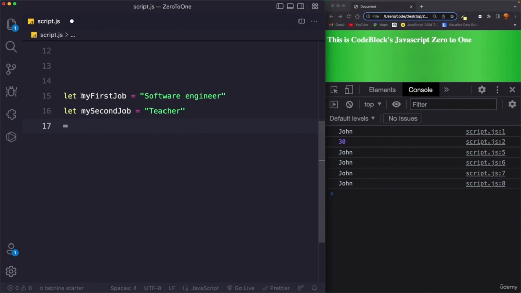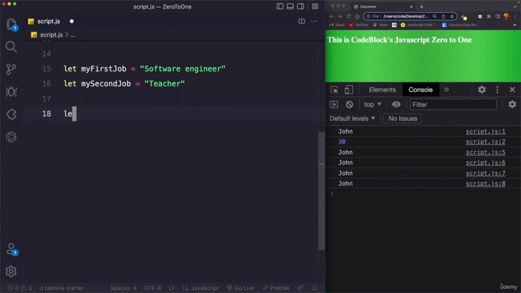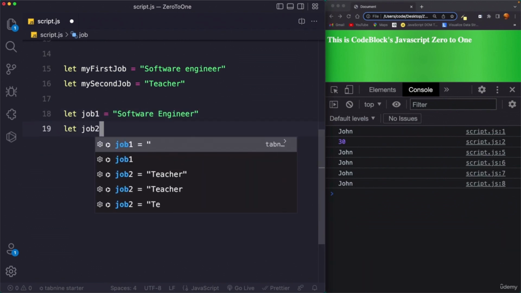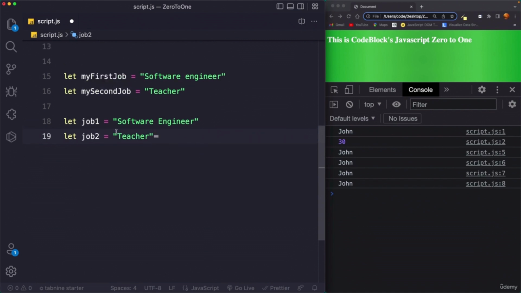We are actually saying that, hey, my first job was software engineer, my second job is teacher, rather than if we would have said something like this: let job 1 equals to software engineer, let job 2 equals to teacher. If you compare both of them, what do you think is looking more descriptive? Obviously, this one, because job 1 and job 2 does not make any sense. We kind of do not relate that much. But here it is completely descriptive. It says my first job, my second job. Okay? So this is how we make variable name descriptive.